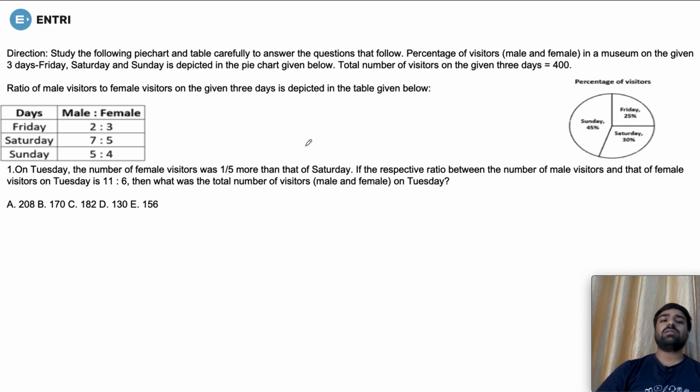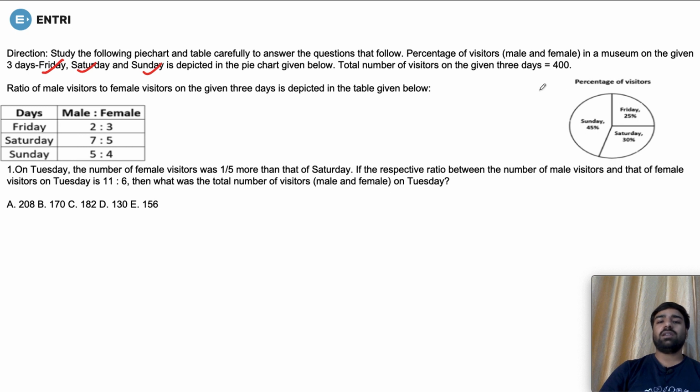The first question has given us the direction to study the following pie chart and table carefully to answer the questions that follow. The percentage of male and female visitors in a museum on the given 3 days, Friday, Saturday and Sunday, is depicted on the pie chart.